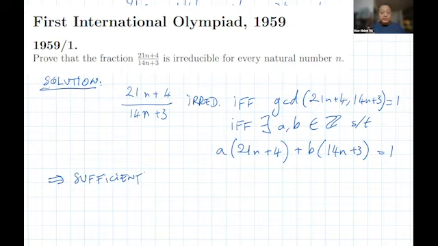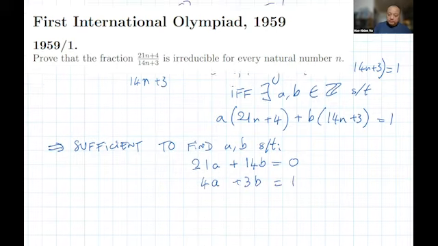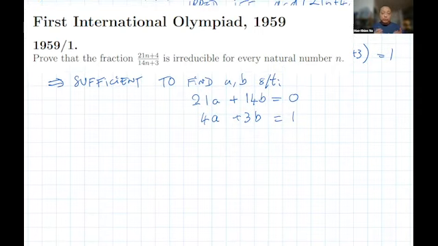I'm pretty sure it's also necessary, but it doesn't matter. It's only sufficient to find a, b such that the coefficient of n, which is 21a plus 14b, equals 0, and then the constant 4a plus 3b equals 1. All we need to do is find the a and b. If we get the a and b, we're done.